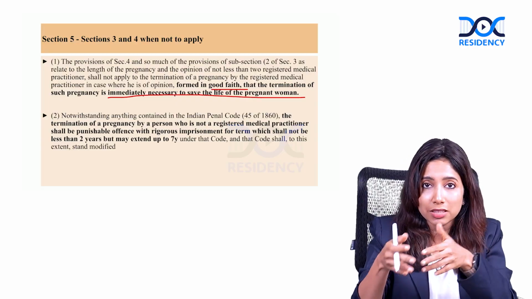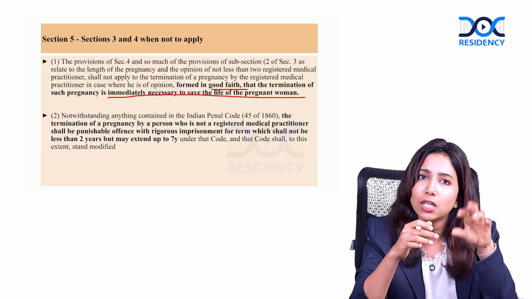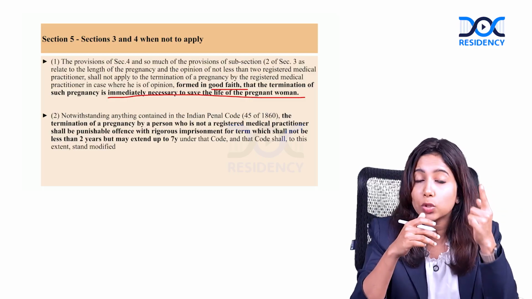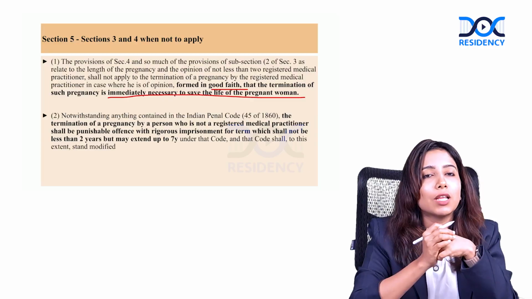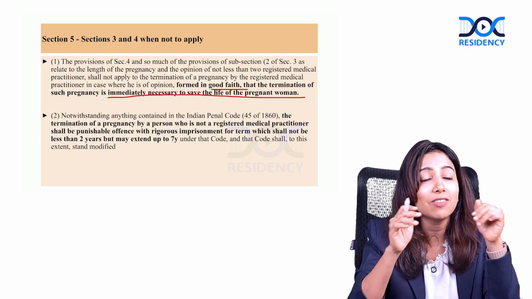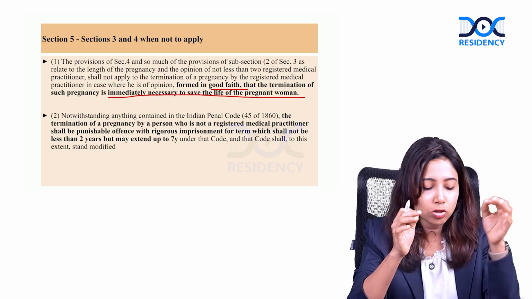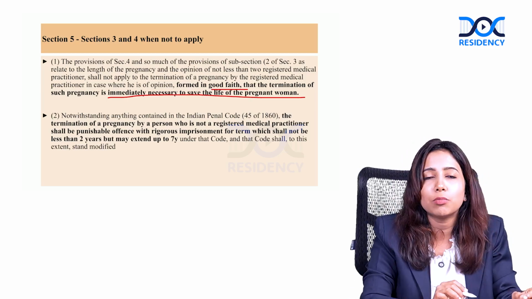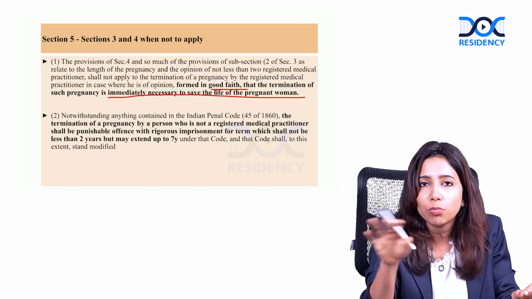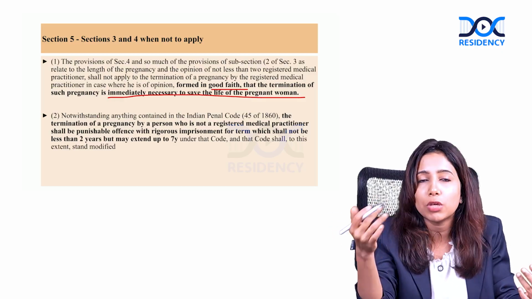So this subsection 3(2) is basically telling that 2 medical practitioners were required between 20 to 24 weeks, but even 1 is enough if it is to save the life of the woman. You can even do it at a place which is not registered, to save the life of the woman. But please note that this MTP has to be performed by a registered medical practitioner, not by someone who is not registered, or maybe a quack.